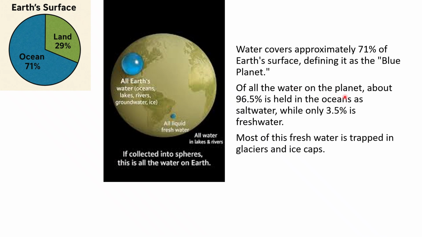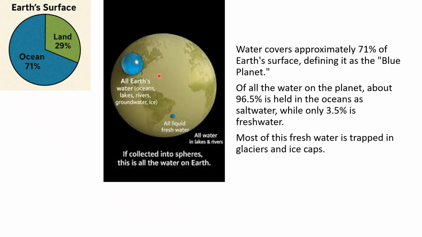Of all the water on the planet, about 96% is salt water and only 3% is fresh water. So out of the whole water available on the earth, only this much drop, or 3.5%, will be fresh water. The rest is all salt water.